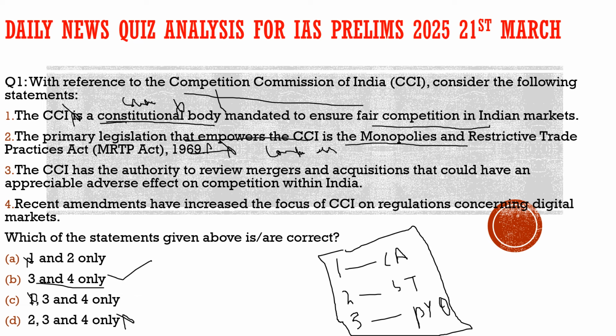Now let's have a look at the third statement. It says the Competition Commission of India has the authority to review mergers and acquisitions that could have an appreciable adverse effect on competition within India. 100% correct, nothing wrong with the statement. Fourth statement: recent amendments have increased the focus of the Competition Commission of India on regulations concerning digital markets. 100% correct. This is true. So with respect to this question, the correct statements are 3 and 4.